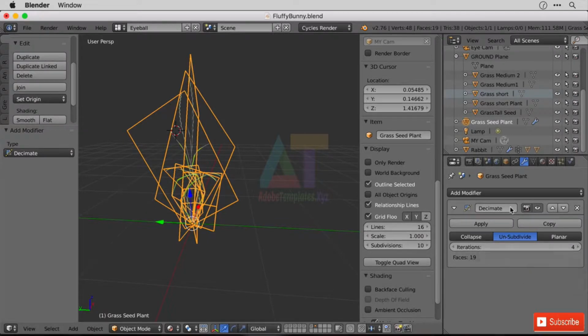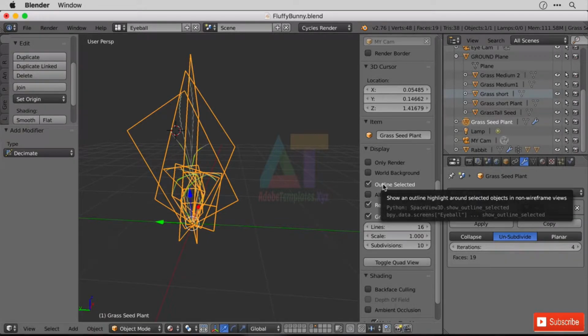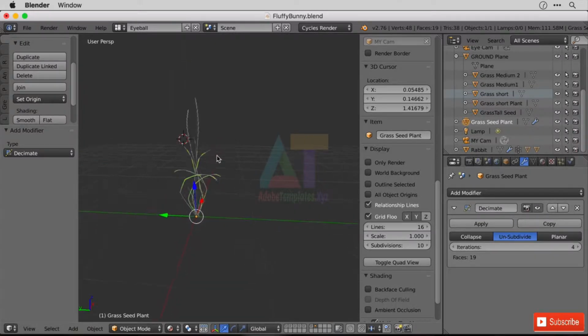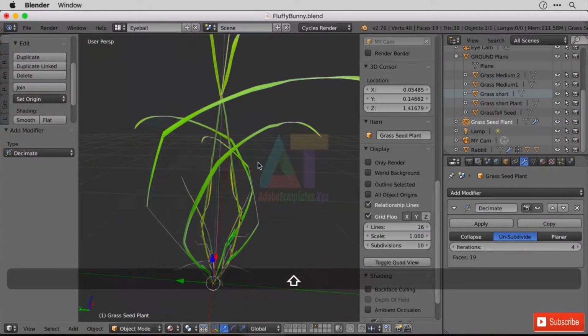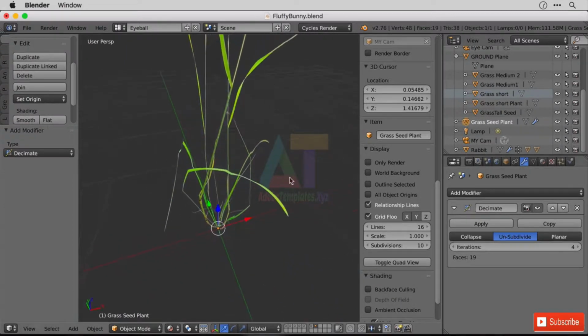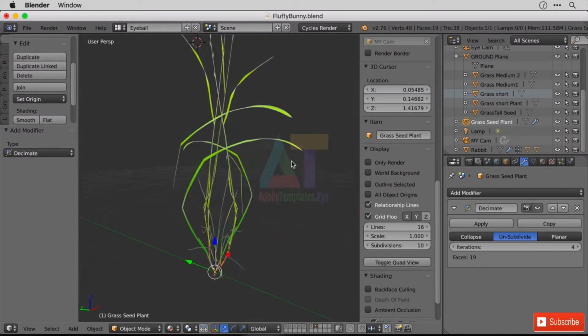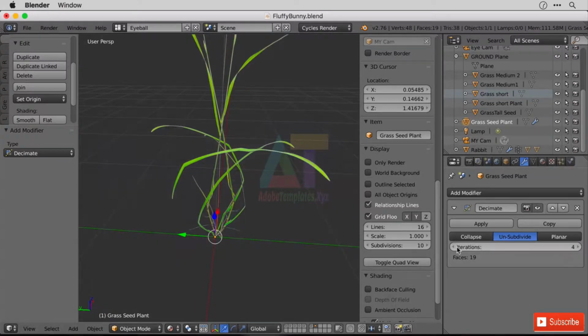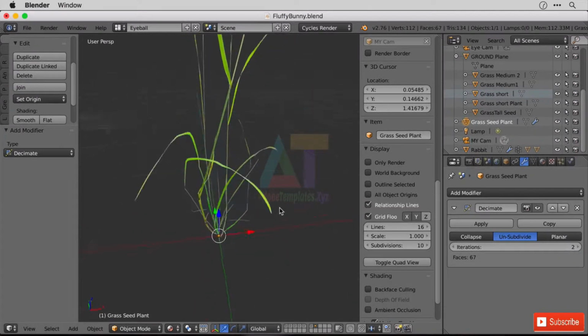Okay, so let's see what it looks like at number 4. Again, I'm going to have to turn the outline selected off. Now, if I was really close to the grass, would I notice that? Maybe not. Now, it gets a bit funny here, it goes a bit wobbly. Let's see how it looks in 3. Tiny bit smoother.